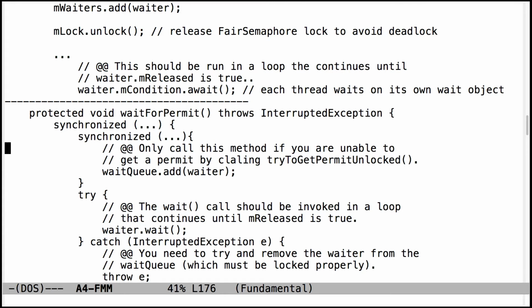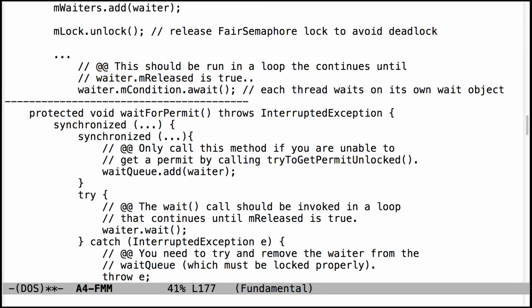So the first thing we want to do is check to see if we can still get that permit, because it might have been taken away from us between the point where we thought we could get it and the point where we actually tried to get it. So you have to check that again. That's why we have this refactored code, try to get permit unlocked. So make sure you call that.